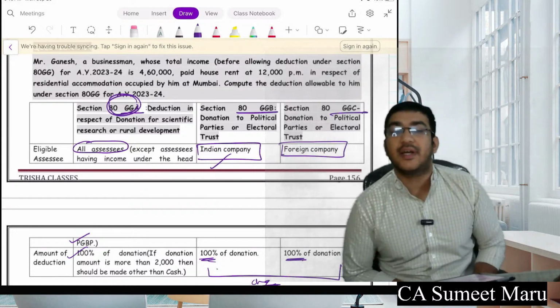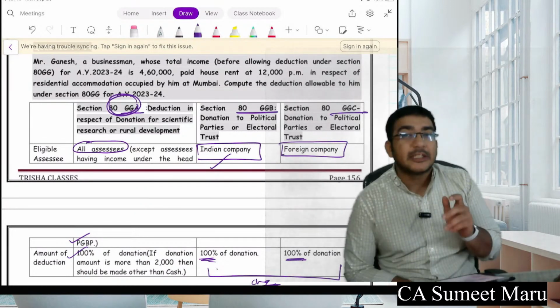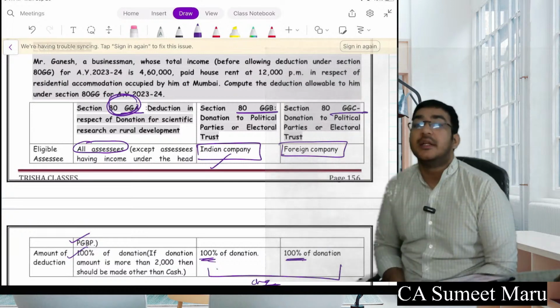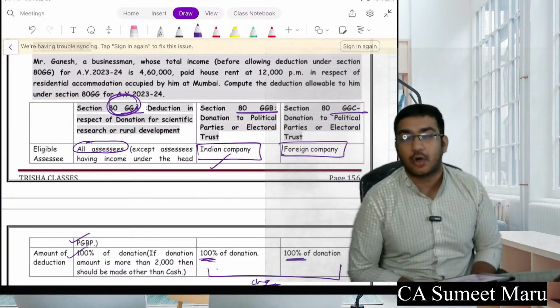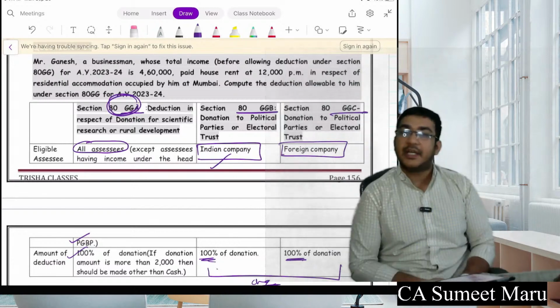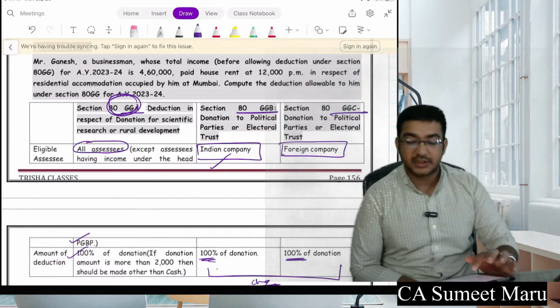GG is for when someone who is not having PGBP and still donating for scientific research will get 100% deduction. GGB and GGC is when you donate to a political party or electoral trust. B is for your Indian company, and C is for your foreign companies. Again, 100% deduction is allowed here.